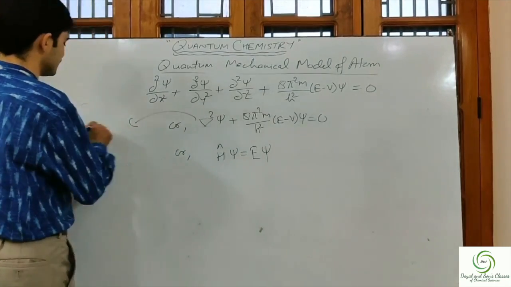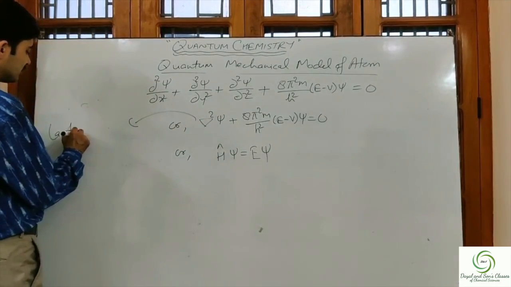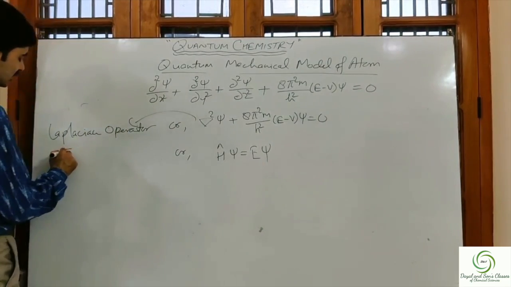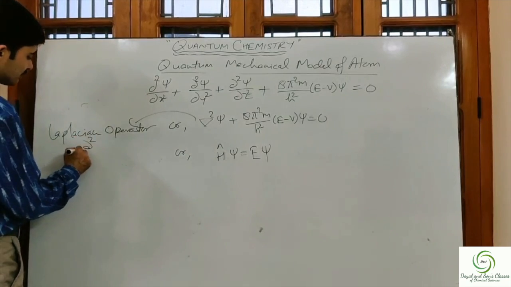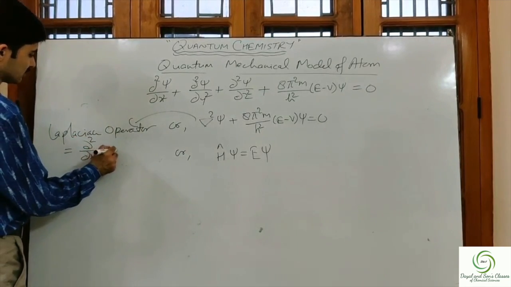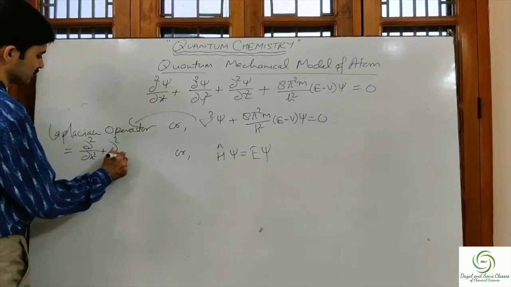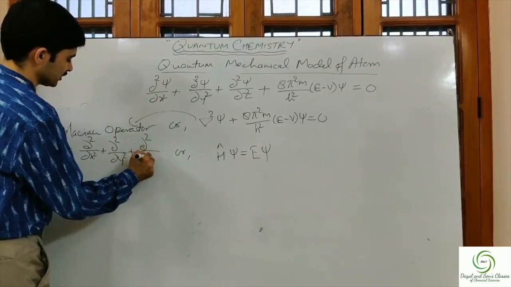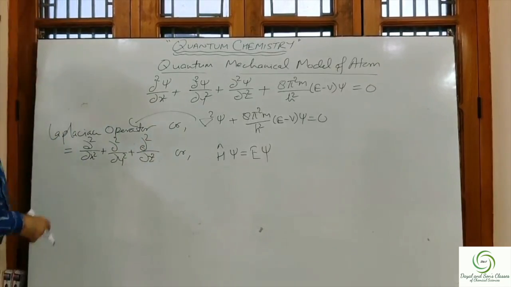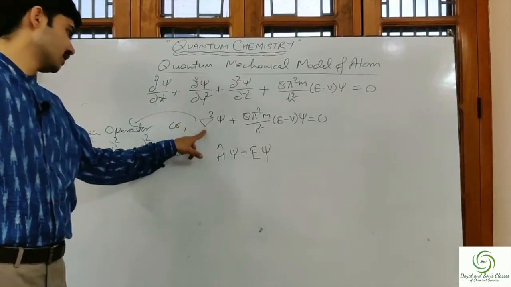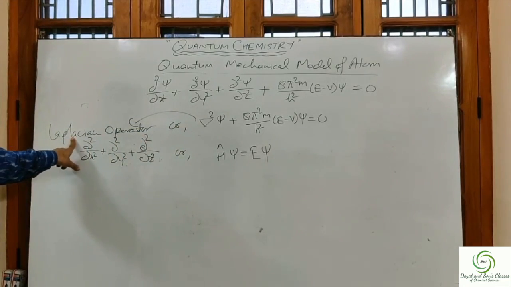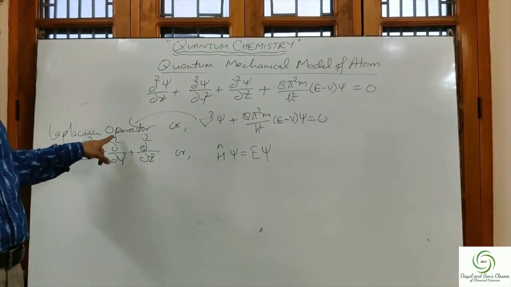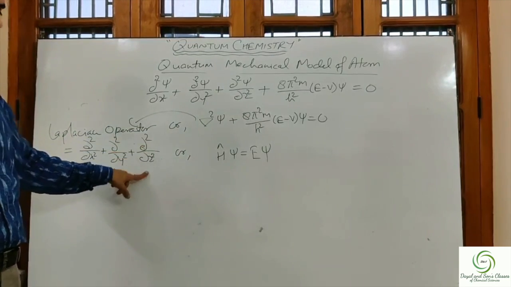It is called the Laplacian operator, and it is equal to del square by del x square plus del square by del y square plus del square by del z square.